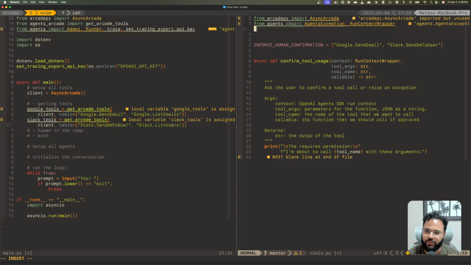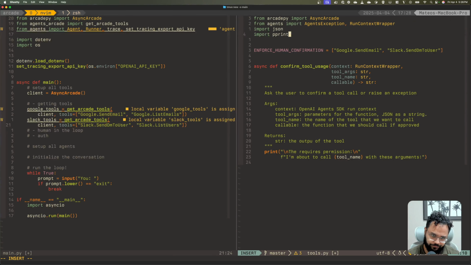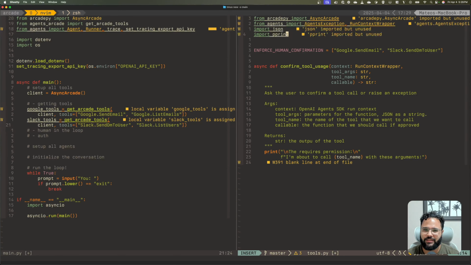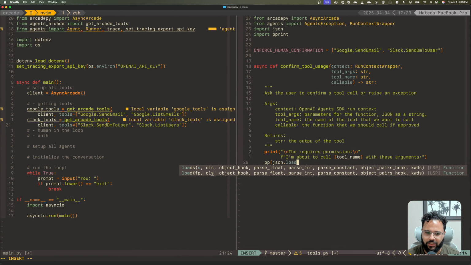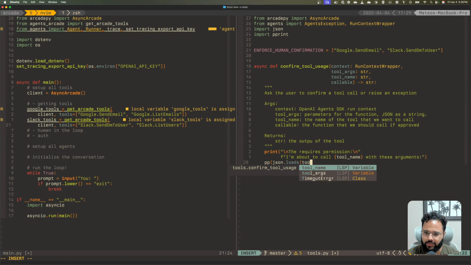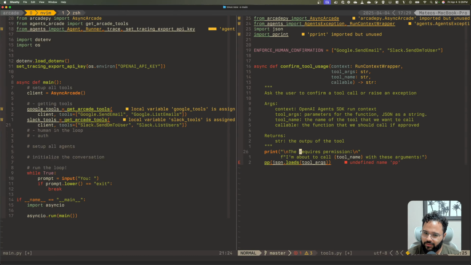So I'm going to import json and import pprint. pprint is a Python built-in module that essentially makes it easy to present stuff on the terminal. So I'm going to say these are the arguments that we want to use, and it's going to be json.loads of the tool arguments. So we present that the agent requires permission, and it says I'm about to call this tool with these arguments.